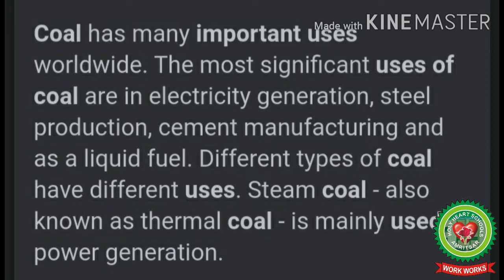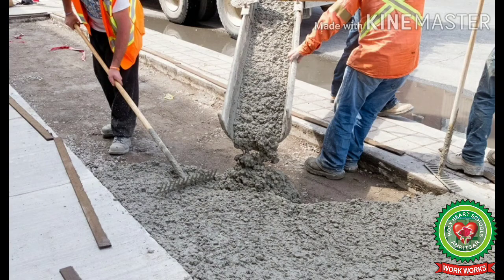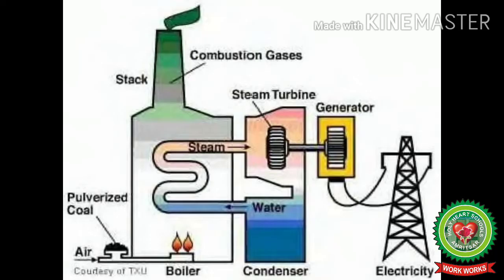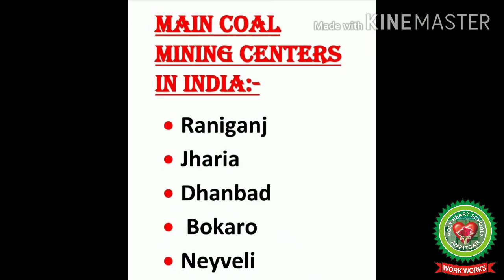Students, coal has many important uses worldwide. It is used in factories, for cement manufacturing, for steel production, to cook food and to generate electricity. The main coal mining areas in India are Jharkhand, Madhya Pradesh, West Bengal and Chhattisgarh. And the important coal mining centers in India are Raniganj, Jharia, Dhanbad, Bokaro and Noweli.